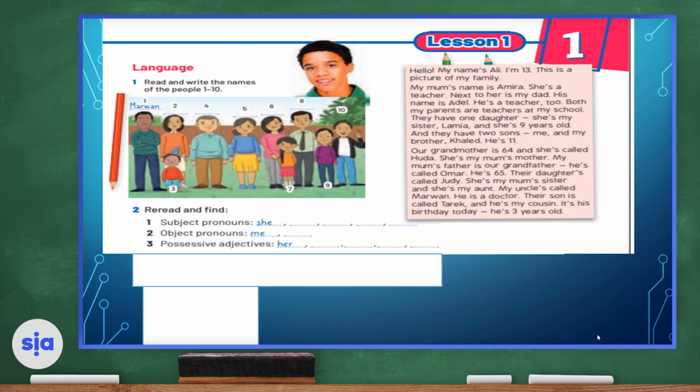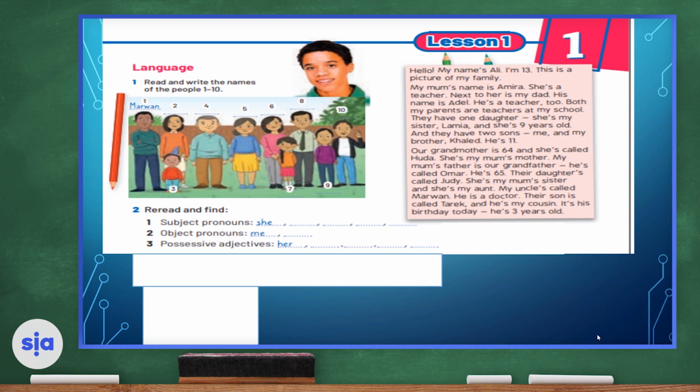He's 11. Our grandmother is 64, and she's called Huda. She's my mom's mother. My mom's father is our grandfather. He's called Omar. He's 65. Their daughter's called Judy. She's my mom's sister, and she's my aunt. My uncle's called Marwan. He's a doctor. Their son is called Tariq, and he's my cousin. It's his birthday today. He's 3 years old.